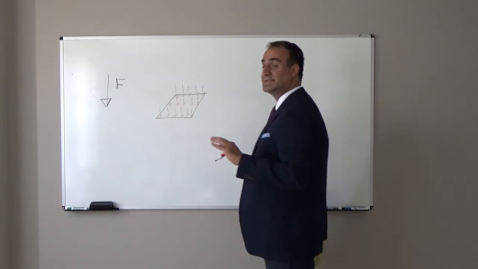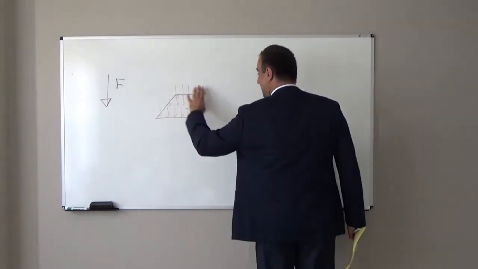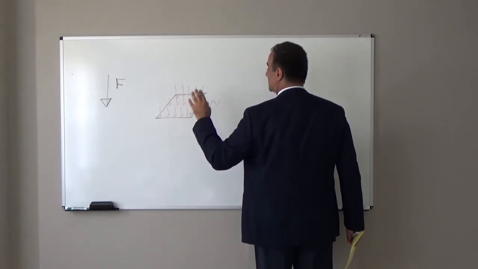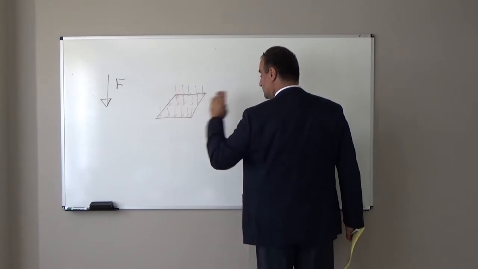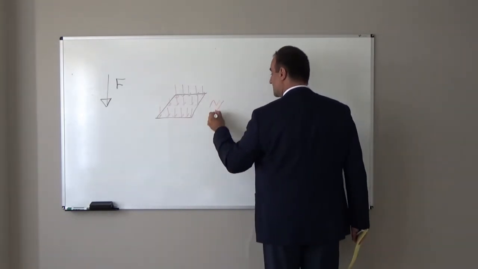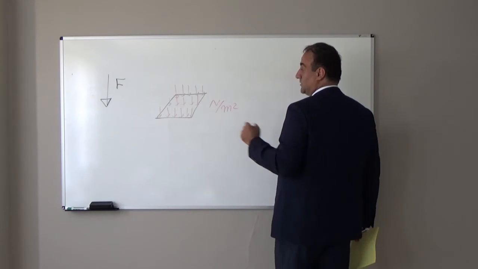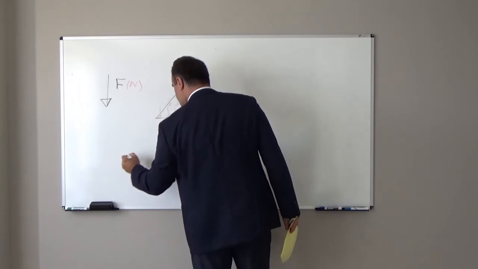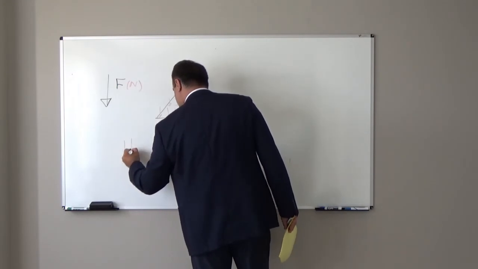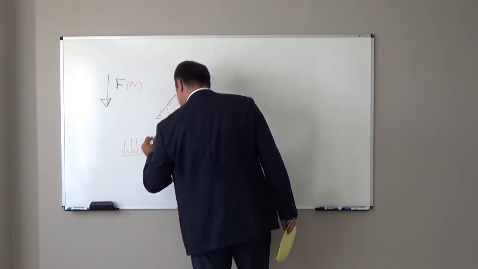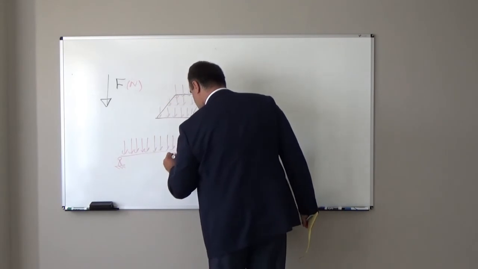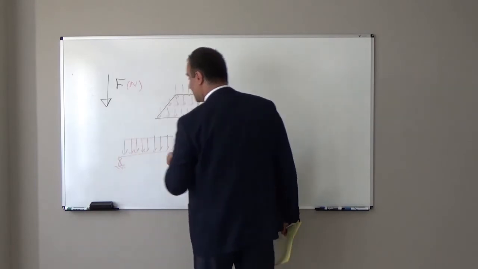A distributed load can be distributed over an area, and then the unit will be Newton per meter squared. If it is a concentrated or point load in the SI system, it is Newton. Or it can be distributed along one line, for example, a uniform load on a simply supported beam. So we apply it to one line.